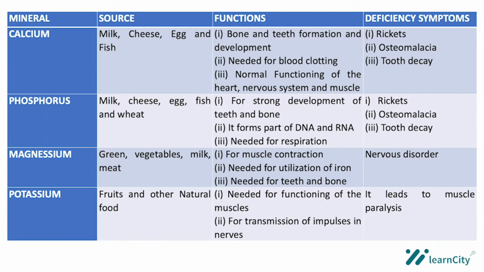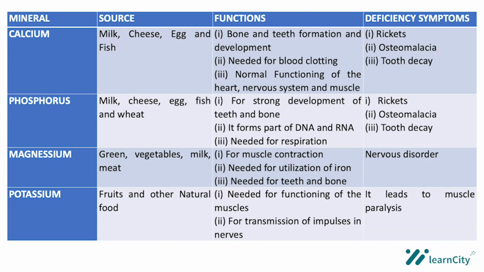Now, the deficiency symptoms of phosphorus. One is rickets. Another one is osteomalacia. Tooth decay is also another one. Now let's talk about the next mineral salt, which is magnesium.